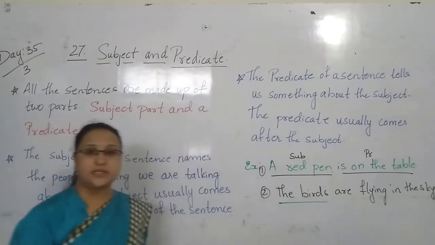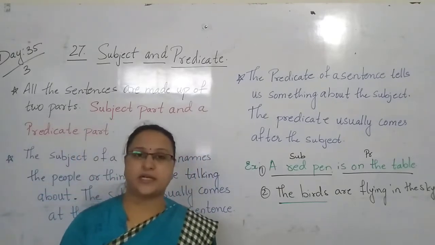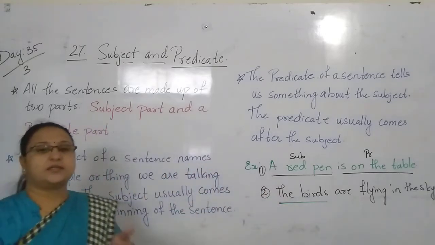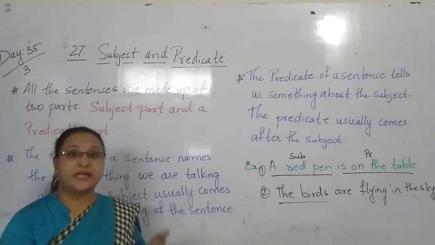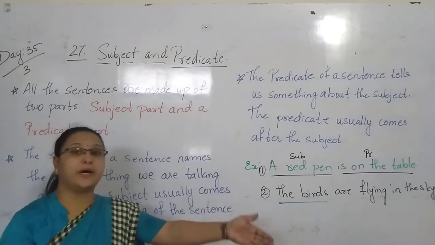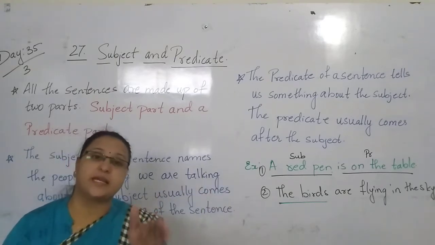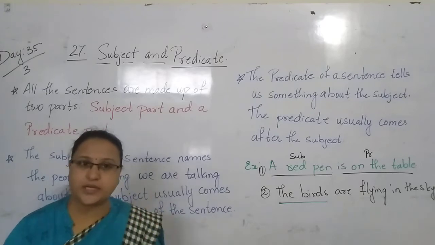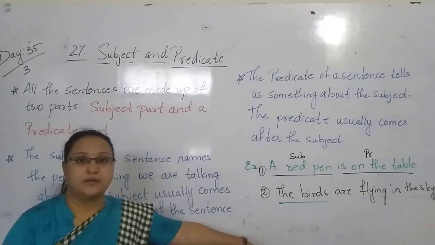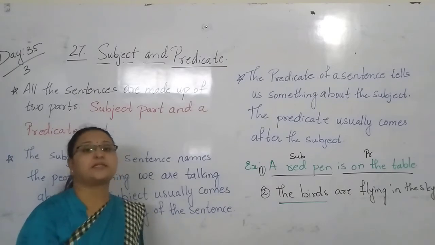The birds, is it the subject or the predicate, children? Now, the subject comes before the predicate, at the beginning of the sentence. Yes or no? So here the bird is a thing, an animal, it comes under the noun, right? Yes. So the bird is what here? The bird is the subject, children.